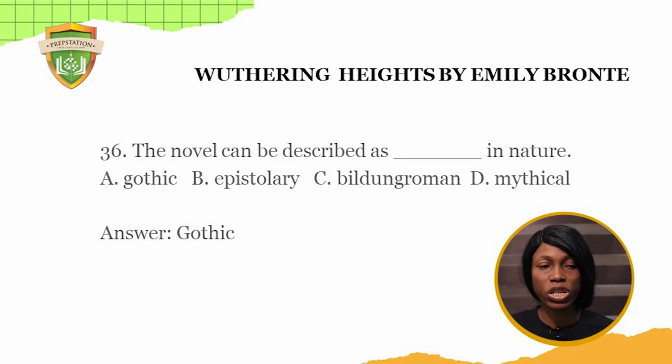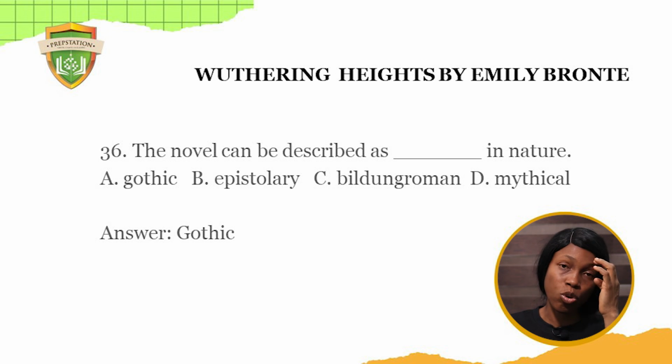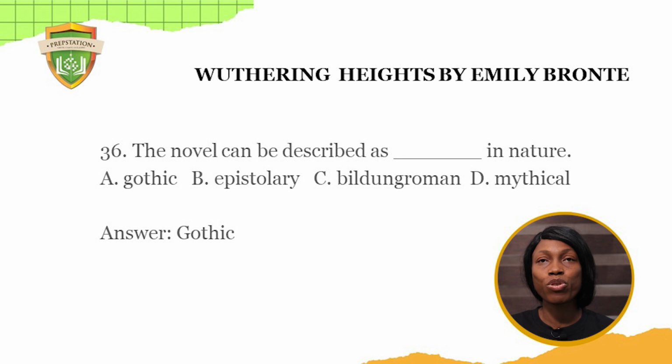We'll move on to Wuthering Heights by Emily Bronte. 36. The novel can be described as dash in nature. A. Gothic. B. Epistolary. C. Bildungsroman. D. Mythical in nature. The answer to this question is Gothic. A Gothic work is a type of novel that makes use of ghosts and apparitions at some point. It's kind of scary because they make use of the Moors, and the ghost floats as characters at some point. So that's a Gothic novel.